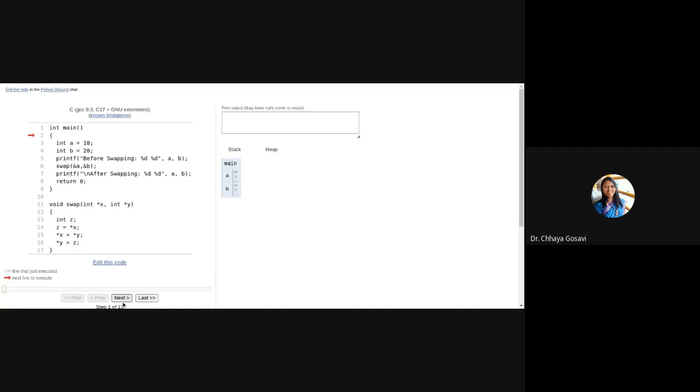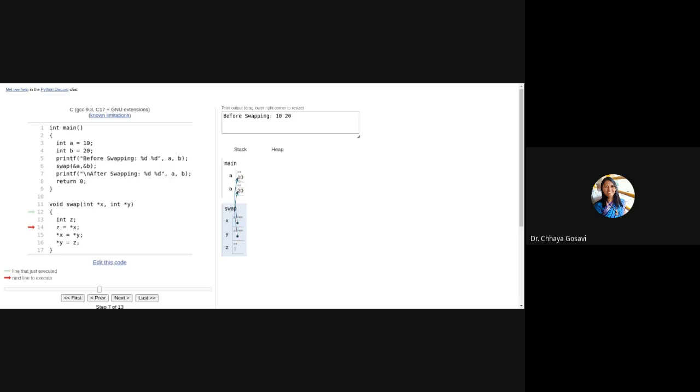Look here carefully, it's very interesting. A is equal to 10, B is equal to 20. Before swapping, A and B are 10 and 20. Now look here. What are we passing to the swap function? Address of A and address of B. And that address we are storing in pointer X and pointer Y. So what are X and Y here? X is another name or synonym for A and Y is another name or alias for B. So X is pointing to A and Y is pointing to B. Can you see this link? X is not holding the value of A. X is holding the address of A.